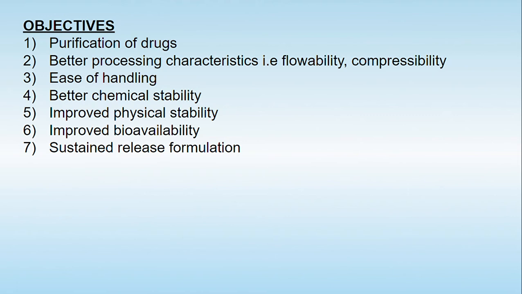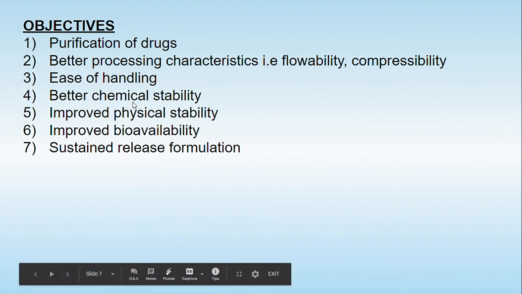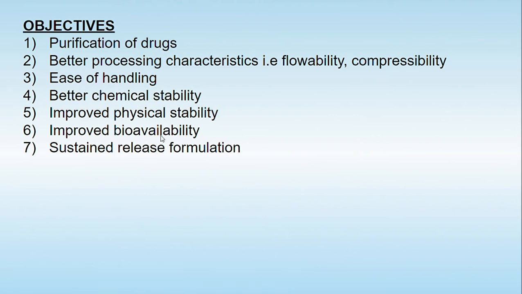The next objective is ease of handling. We can handle them very easily. They have good stability, both chemical and physical. Because of the crystalline form, they have good compressibility. We can obtain drugs or dosage forms with improved bioavailability, and we can also convert that particular drug form into a sustained release formulation.